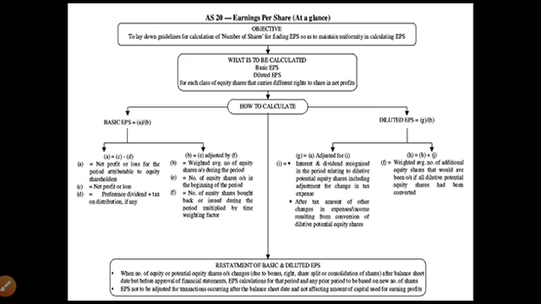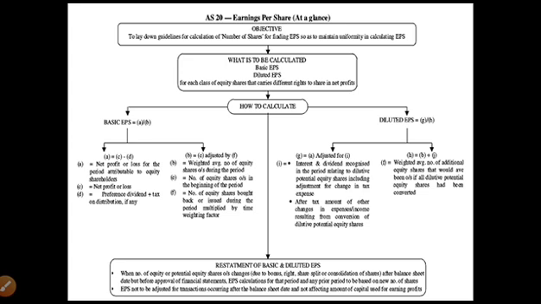So here, for calculating the diluted earning per share, net profit or loss to the equity shareholders and the weighted average number of equity shares are adjusted for the effect of dilutive potential equity shares. That is, assuming conversion into equity of all the dilutive potential equity shares.